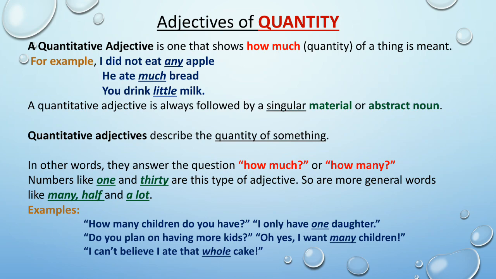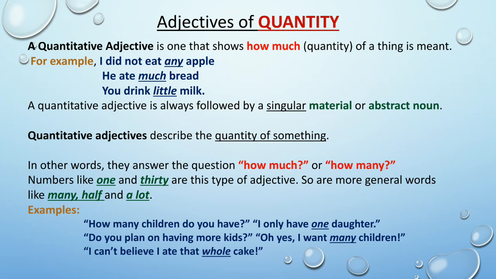Look at the examples. How many children do you have? I only have one daughter. Here, the word one is describing the quantity of the noun daughter. So it is an adjective of quantity. Next, do you plan on having more kids? Oh, yes, I want many children. Here, the word many is describing the noun children. So, the word many is also an adjective of quantity.